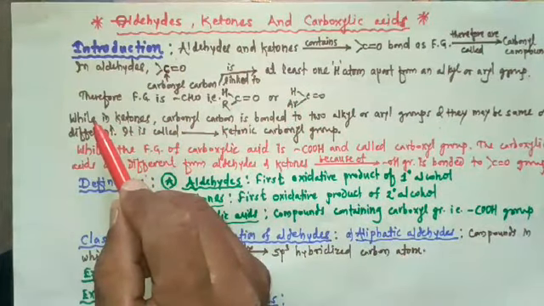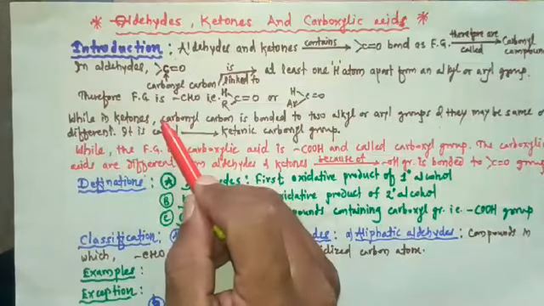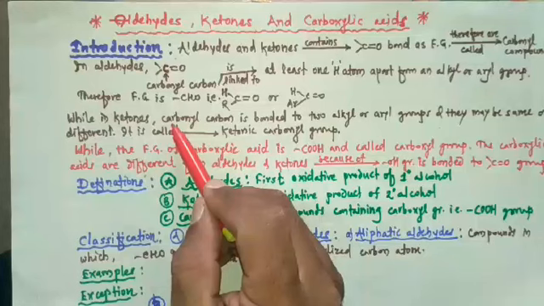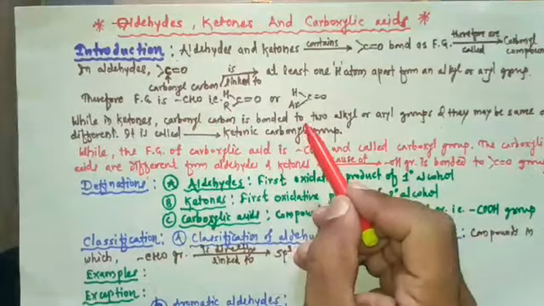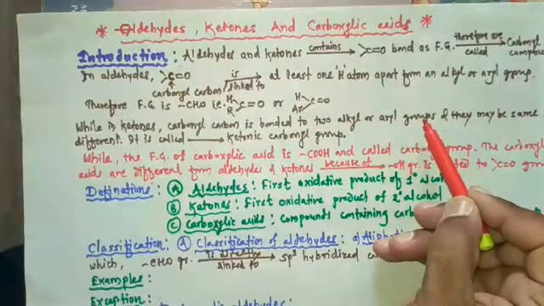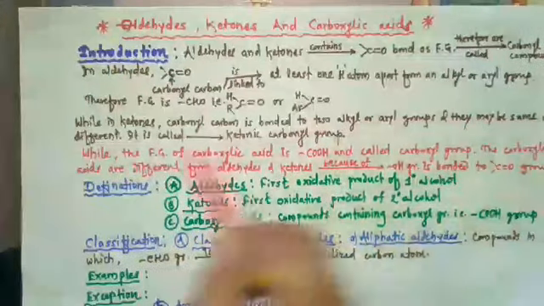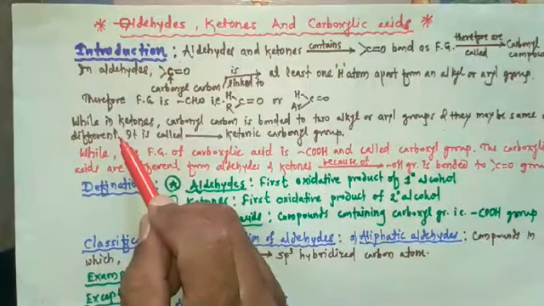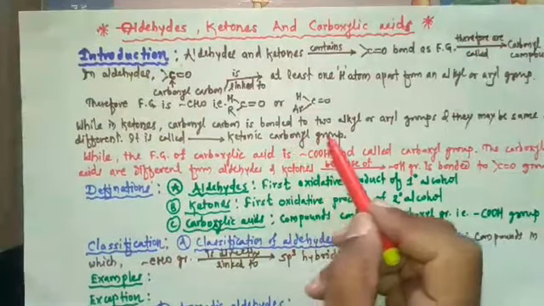While in ketones, the carbonyl group is also present, and the carbonyl carbon is bonded to two alkyl or aryl groups, and they may be the same or different. It is called the ketonic carbonyl group.